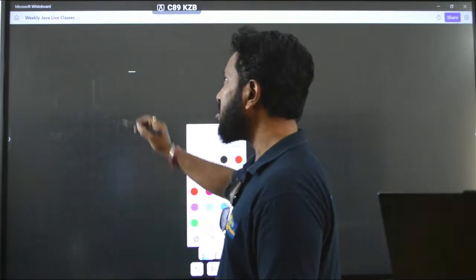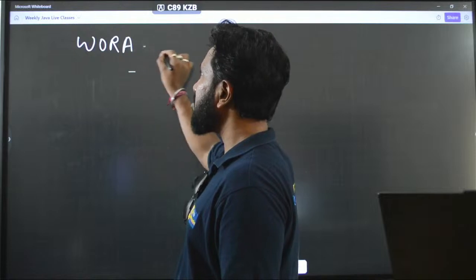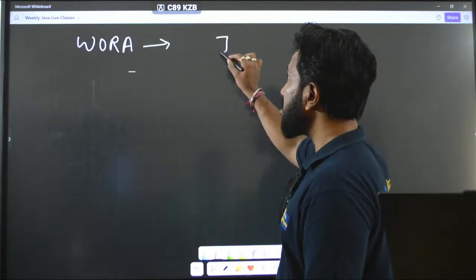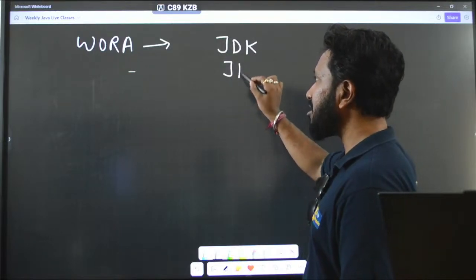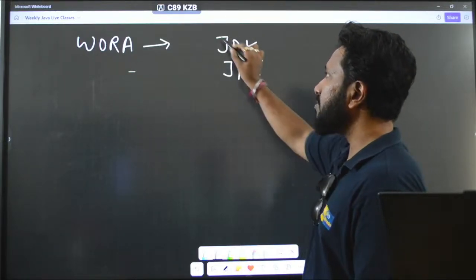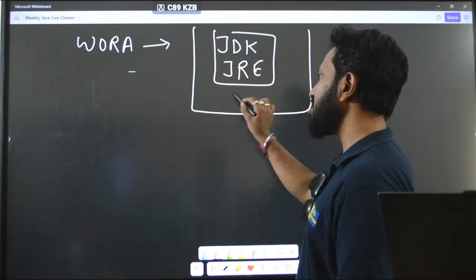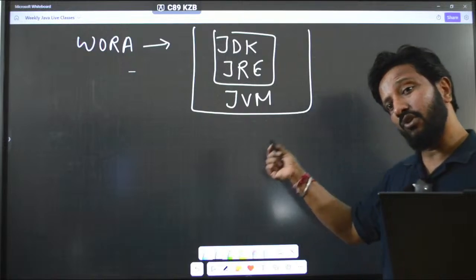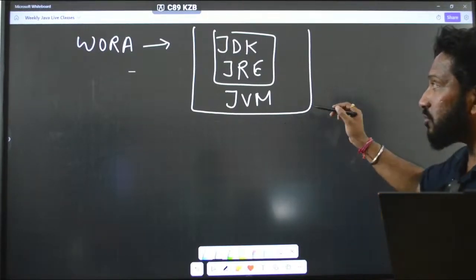As I said, we talked about the WORA concept, and then we talked about a very important concept in Java, that is how the JDK is installed first. Then we set the path, which is our runtime environment. When we combine these two together, we get our Java virtual machine, the JVM, correct? Guys, all these things I have already explained in my previous live session video. Please go there and see.